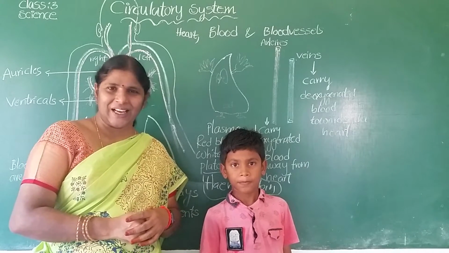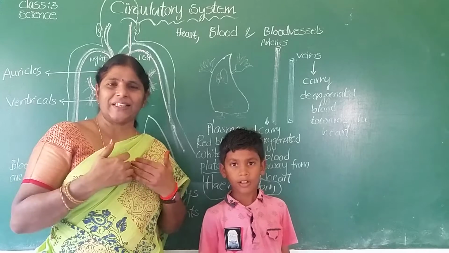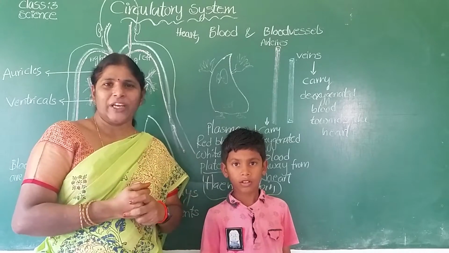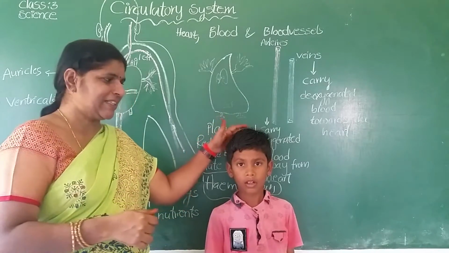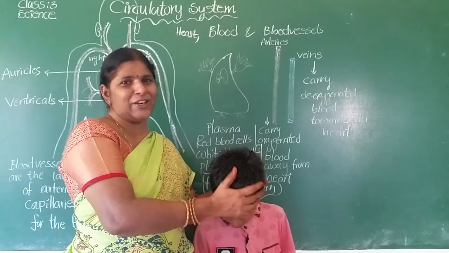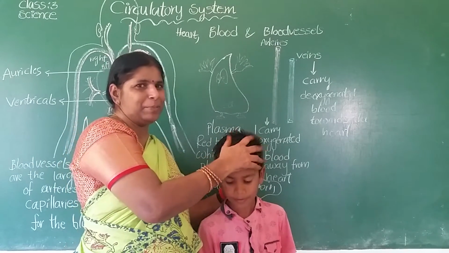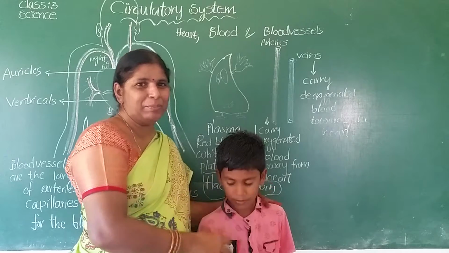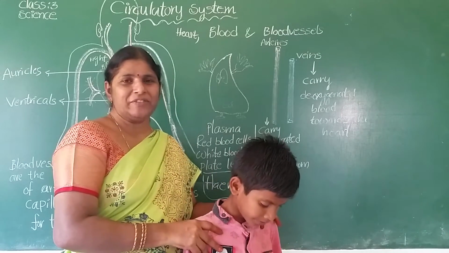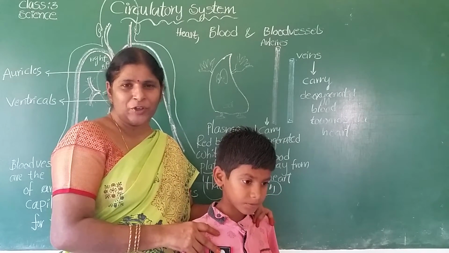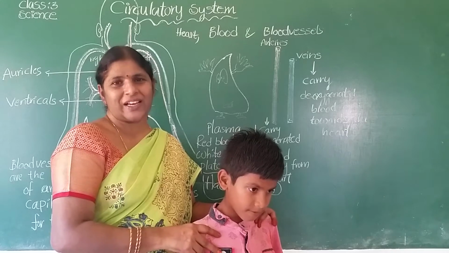What are the internal organs? Brain, heart and lungs. Okay, who protects the brain? Here the skull is there. This is the skull, children. The skull protects the brain. What is there inside the skull? Brain. Okay, the brain is a very important organ of the body, no? Yes, it controls all other actions.